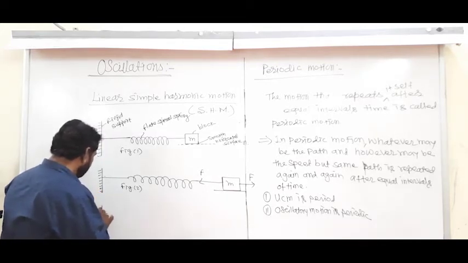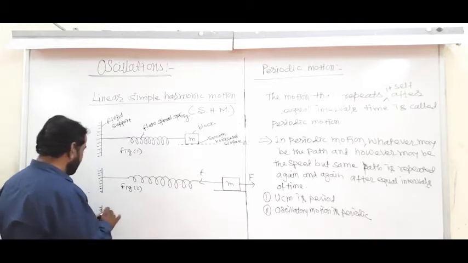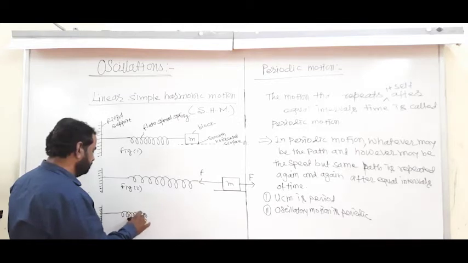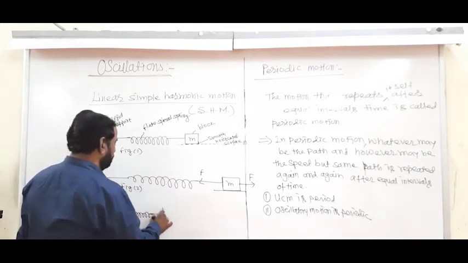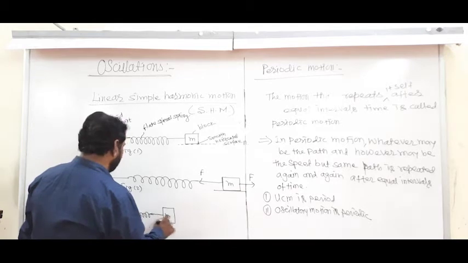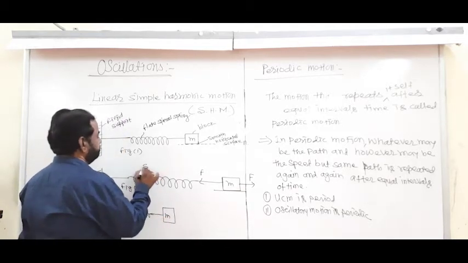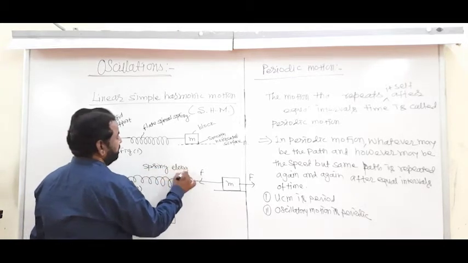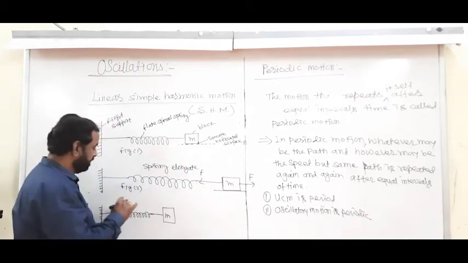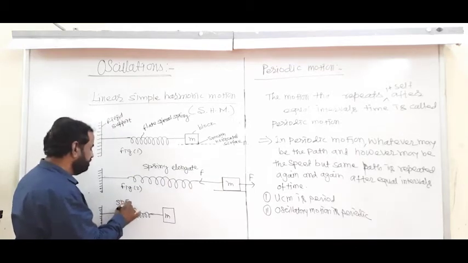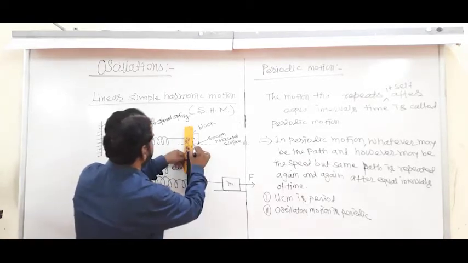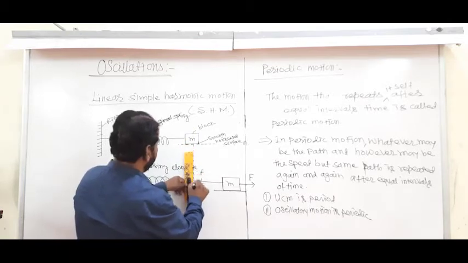Now, same block, and here this is the block. Spring elongated, elongate means extend, and here spring compressed, and here is the normal position.